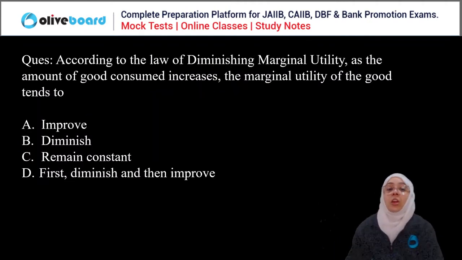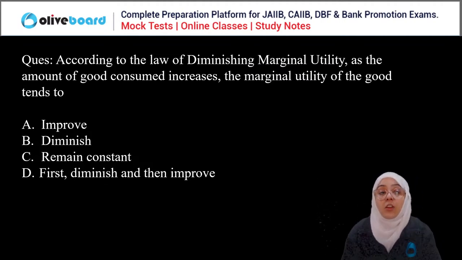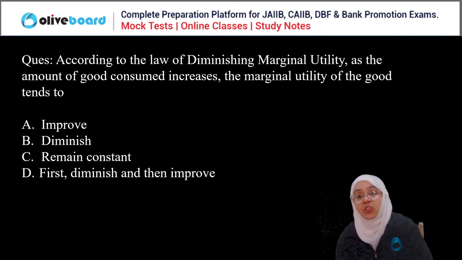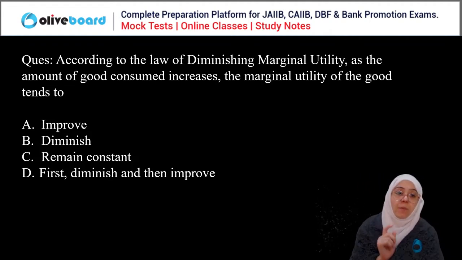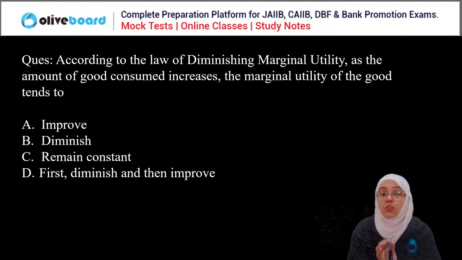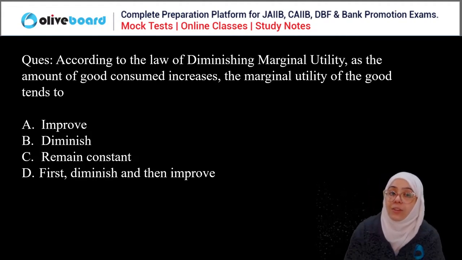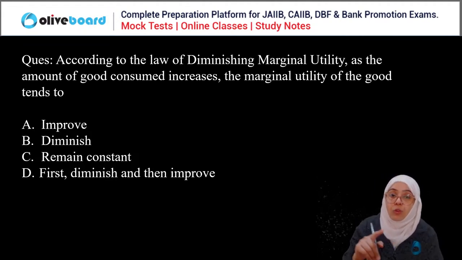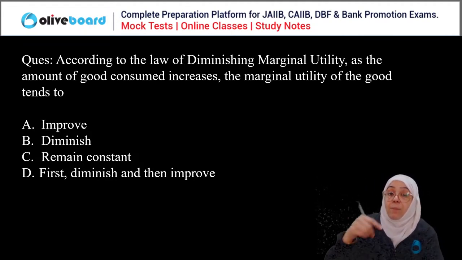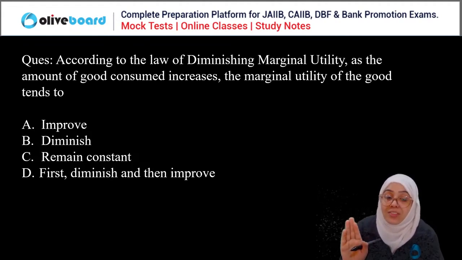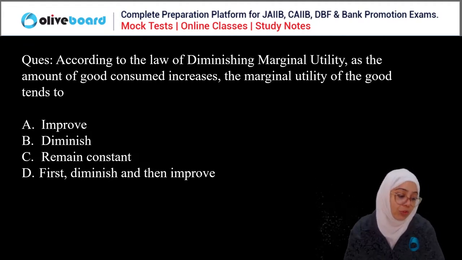Next question. According to the law of diminishing marginal utility, as the amount of goods consumed increases, the marginal utility of the goods tends to improve, diminishes, remain constant, or first diminish, then improve. Very easy. According to the law of diminishing marginal utility, everyone, what is the correct answer?